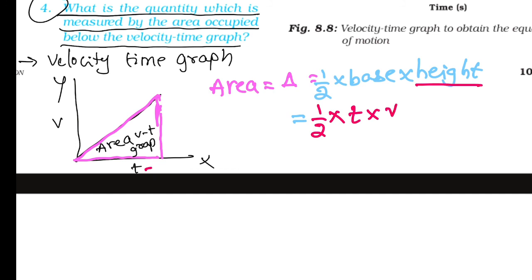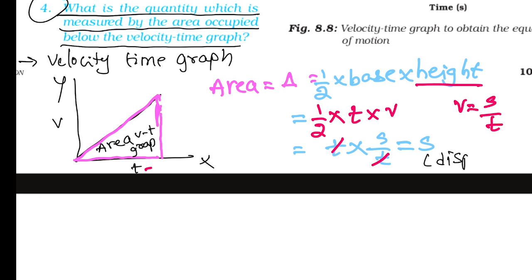By rearranging, t into velocity is equal to what, children? V is equal to s by t. Velocity is equal to s by t. Then t gets cancelled, so we get s. Got it, children? Here s means what? Displacement.